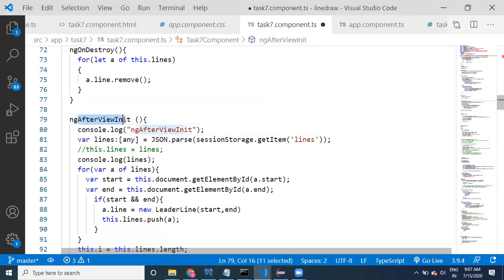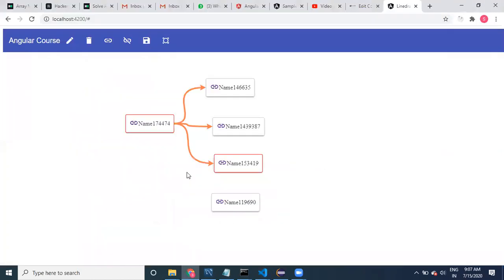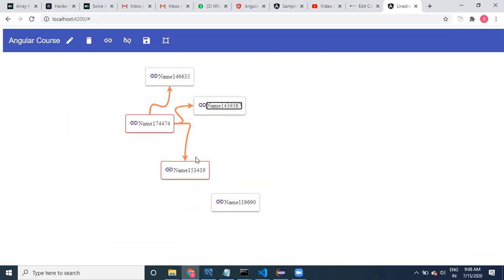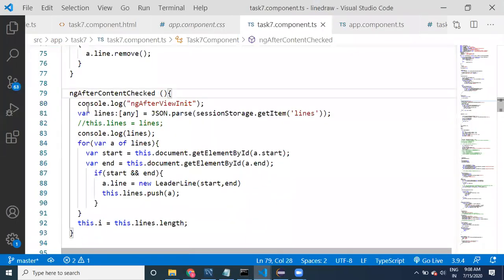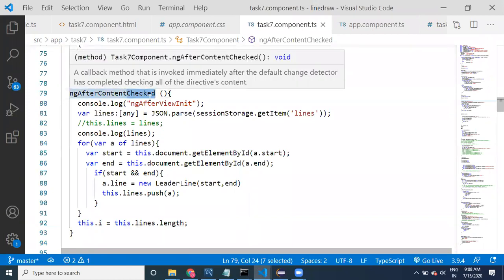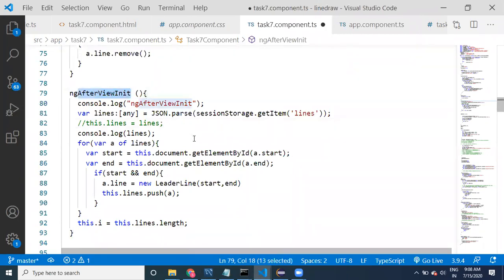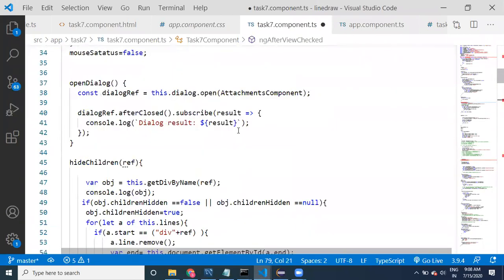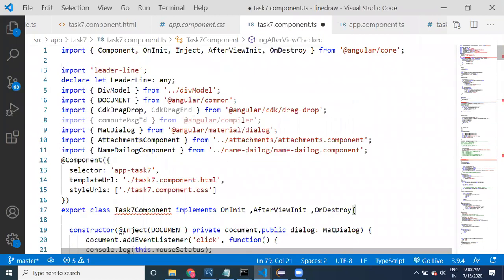ng after content check. See, this logic is going to get executed every time. If you provide ng after content init, it is going to get executed only one time, but if you provide ng after content check, it is going to get executed multiple times. This is where we have used it like this. I don't want to change it. I want to leave this code as it is.